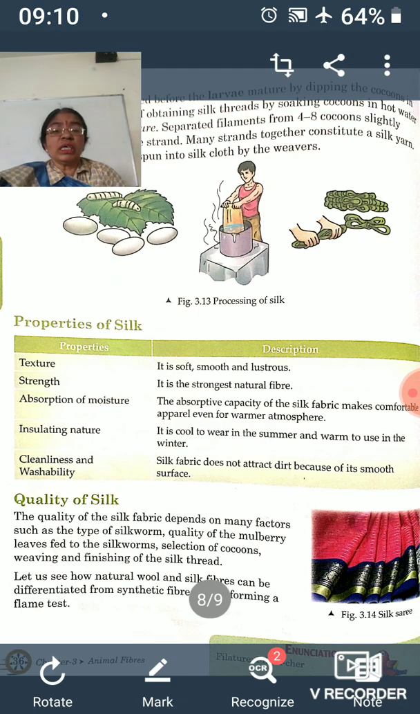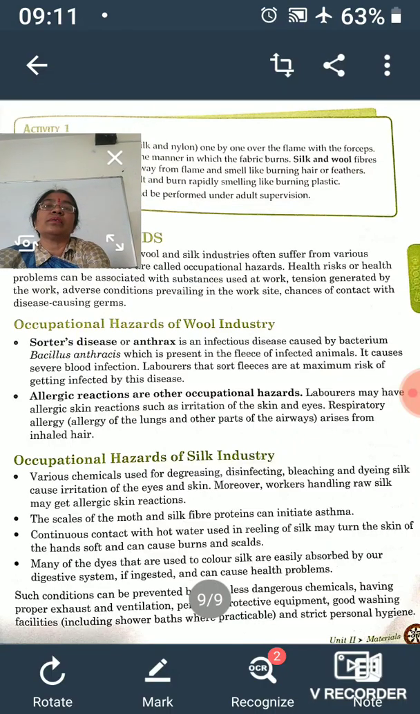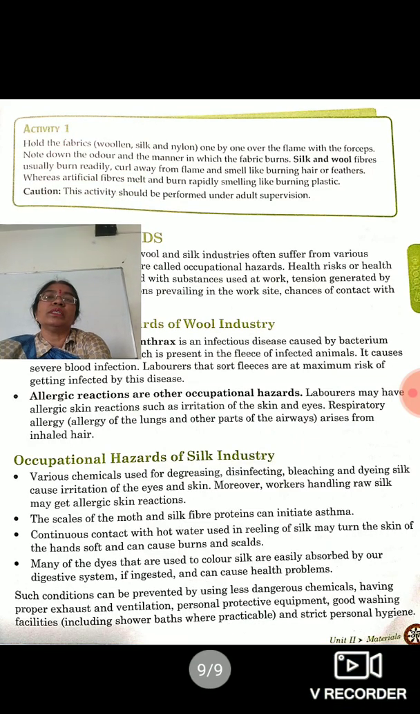Okay, so this is the difference between artificial fiber and natural fibers. With the help of this burning test, we can differentiate between these two. This is all given in this activity here. Here in this activity, all the explanation of this burning test is given.